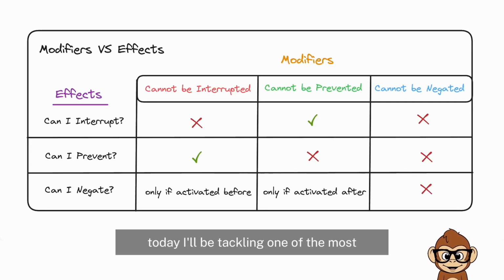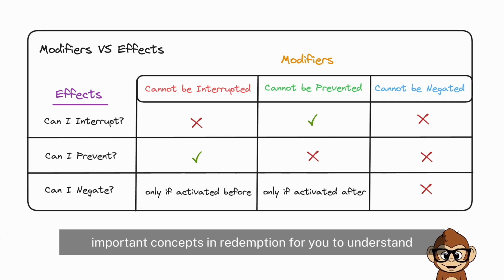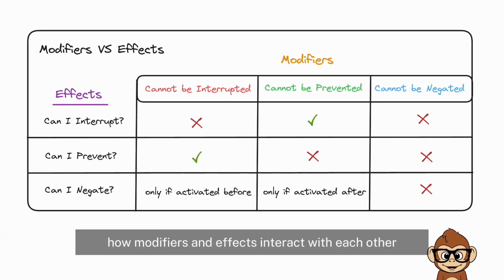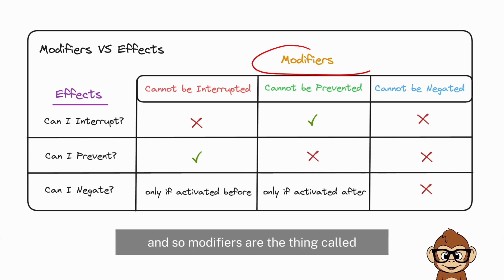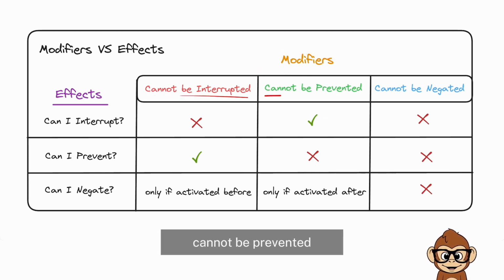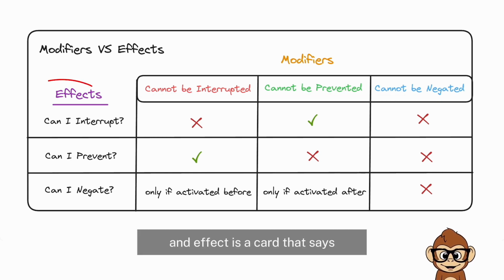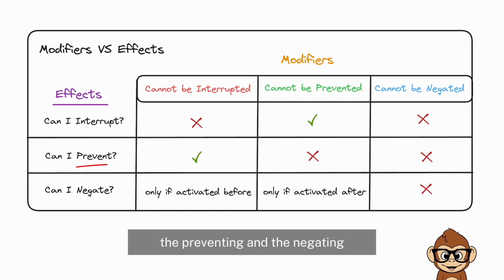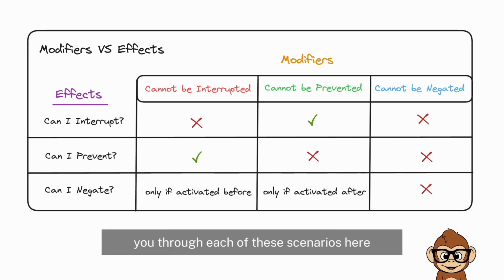Today I'll be tackling one of the most important concepts in Redemption for you to understand. Specifically, this concept is about how modifiers and effects interact with each other. Modifiers are the things called cannot be interrupted, cannot be prevented, cannot be negated. If a card has one of these on it, that's a modifier. An effect is a card that says interrupt the battle, or prevent the next, or negate. These are the effects: the interrupting, the preventing, and the negating. And I'm going to walk you through each of these scenarios here.